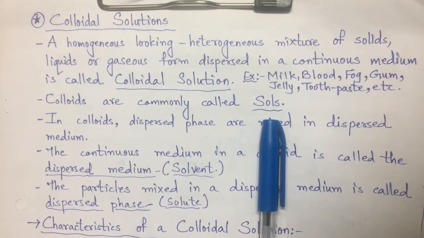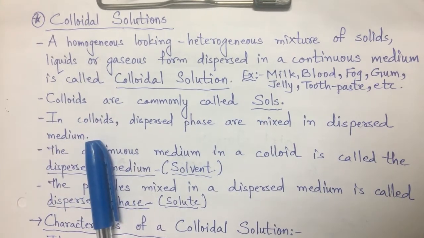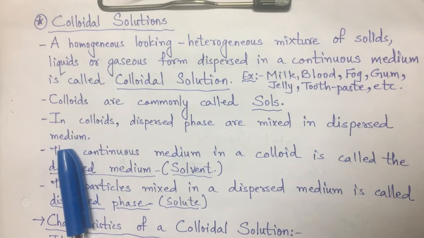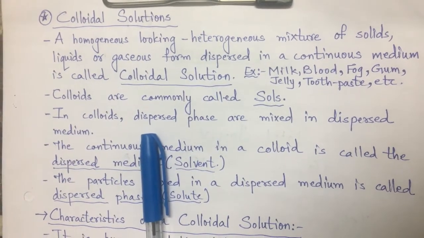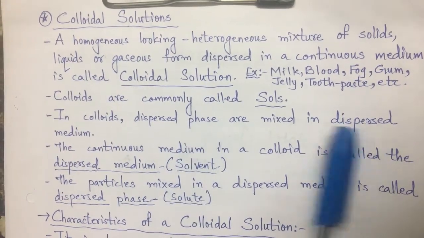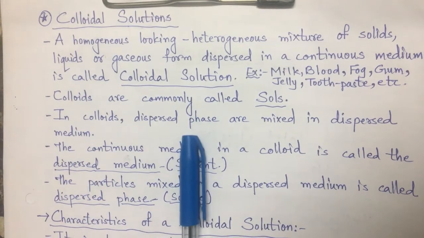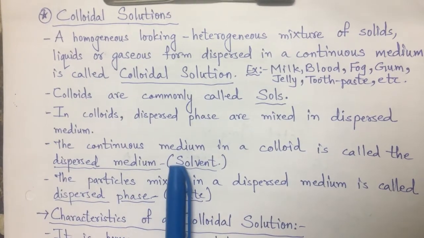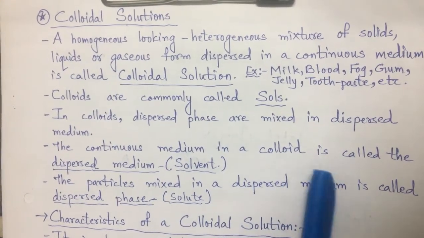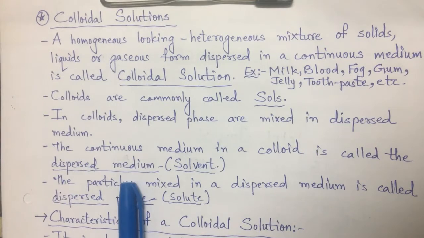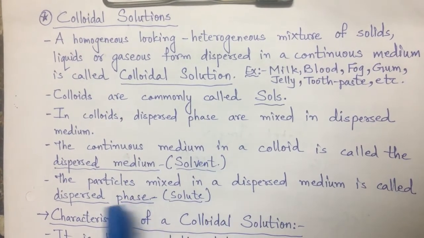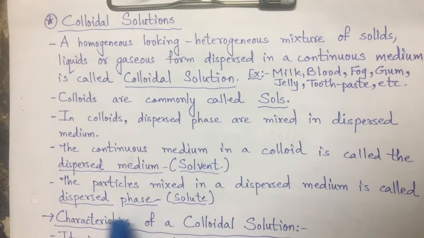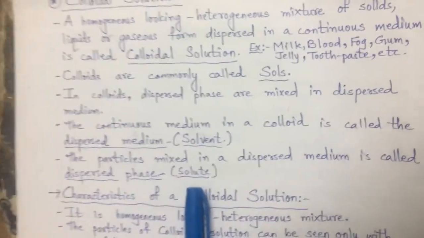about the colloidal solutions. In colloids, the dispersed phase is mixed in a dispersed medium. Dispersed, that means mixed, phase in a mixed medium. Now what is the dispersed phase and the dispersed medium? The continuous medium in a colloid is called the dispersed medium, that is the solvent, and the particles mixed in a dispersed medium are called the dispersed phase, that is the solute.